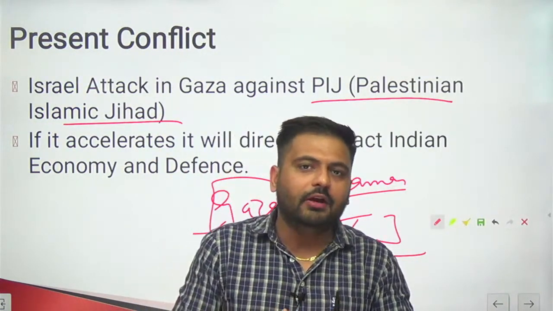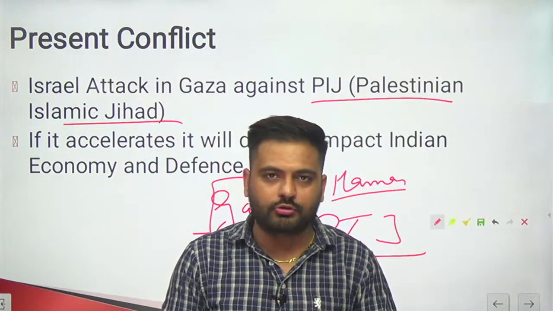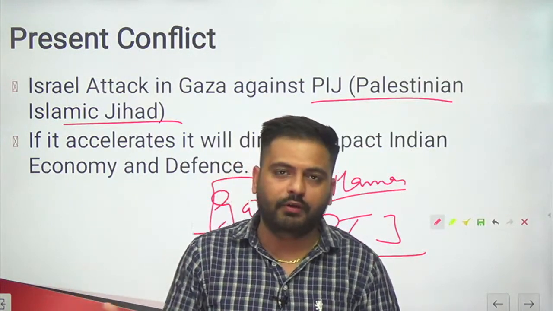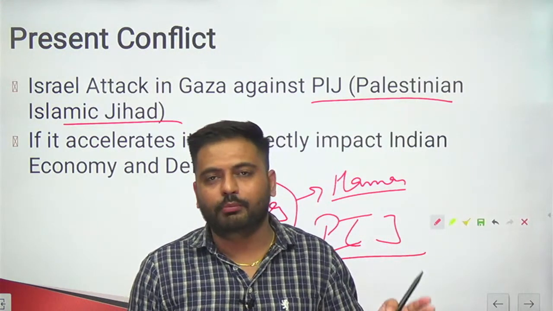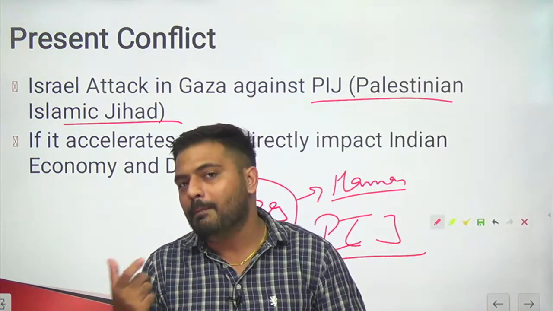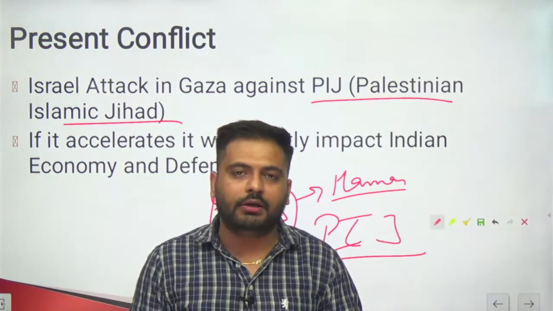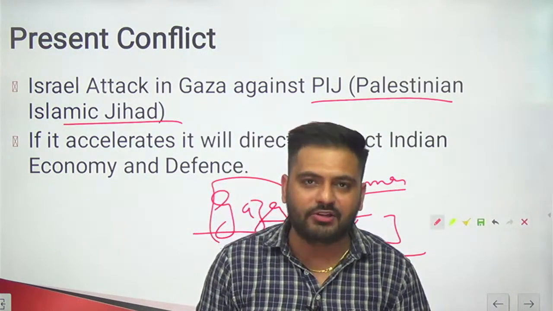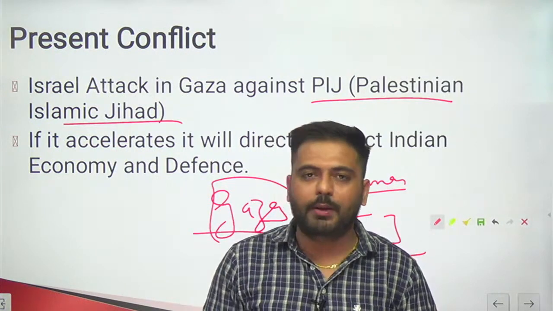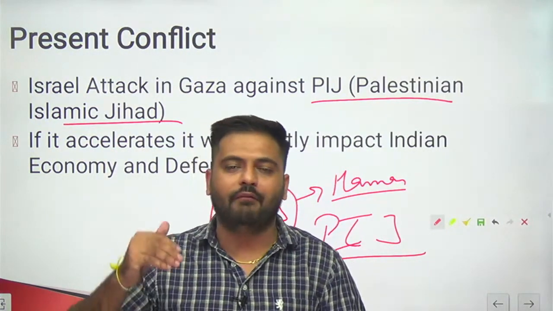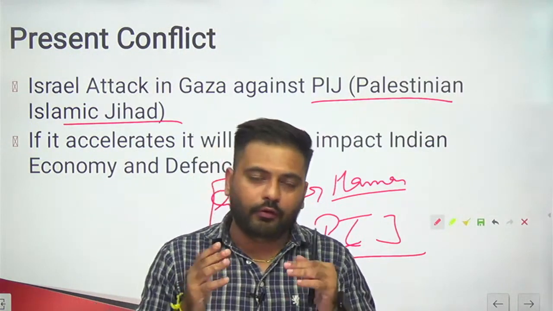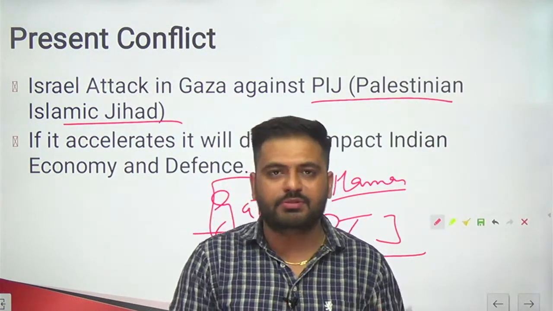So India doesn't want to be at a crossroads, in the same way that in the Ukrainian-Russian crisis we are getting backlash from European countries about why we are buying oil from Russia. But our government has a very clear stance on it. In the same way, for the last 70 years, our government has had a clear stance that we want a very good relation with Israelis, and on the other hand a very good relation with Arabs as well, right?